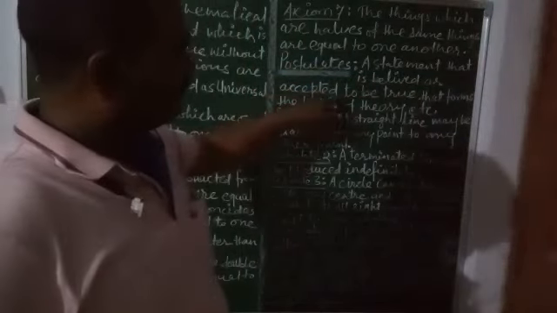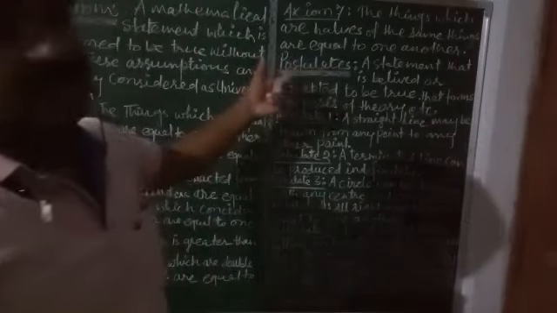Now what are the postulates? Postulates are almost like the axioms. A statement that is believed or accepted to be true, that forms the basis of a theory, etc., is called a postulate. Postulates are also considered as universal truth. They need no proof. They are accepted as they are. We have 5 Euclid's postulates.